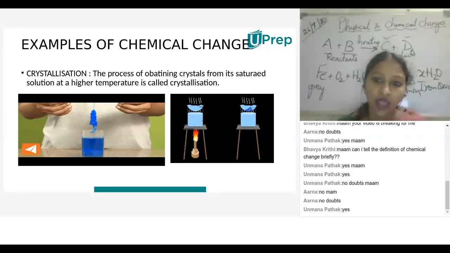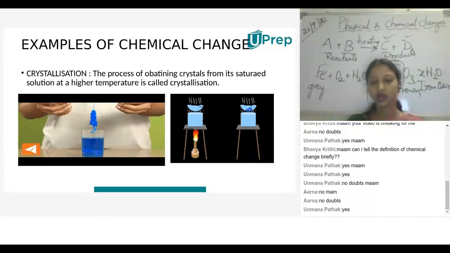Now, examples of chemical changes. Chemical change is nothing but entire properties will be changed. Examples: crystallization.